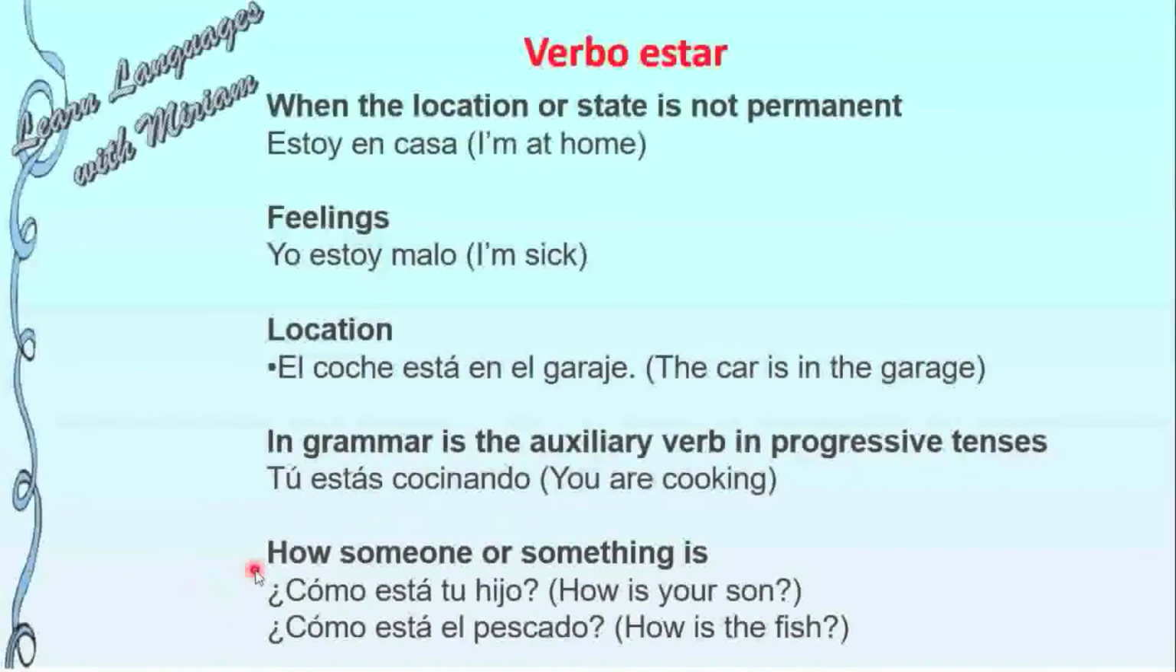We also use the verbo estar for how someone or something is. For example, ¿cómo está tu hijo? How is your son? Or ¿cómo está el pescado? How is the fish? So we use verbo estar for a state of someone or something.